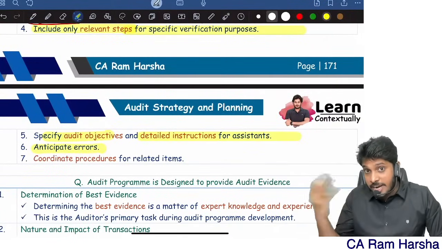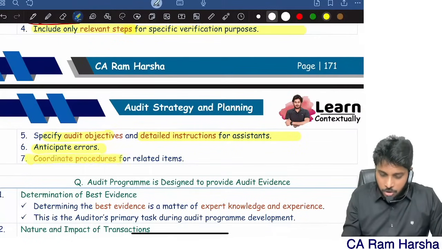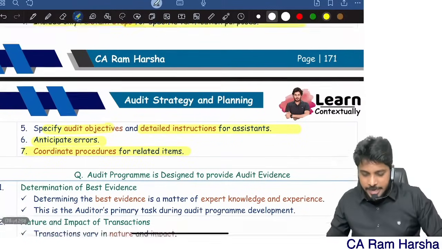Try to identify what kind of errors are possible. Accordingly develop the program. Coordinate procedures for various interrelated items.